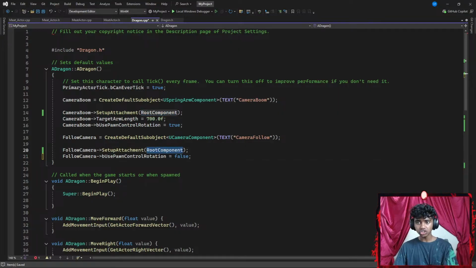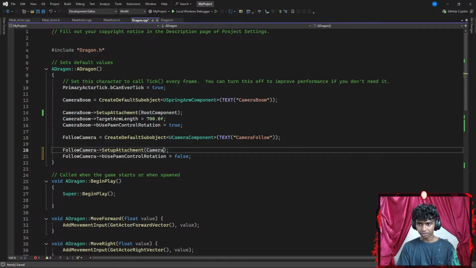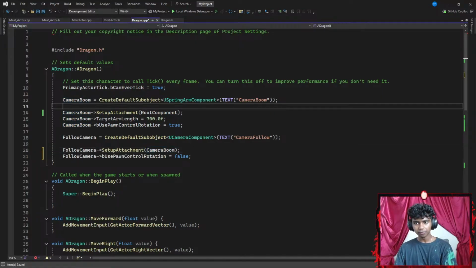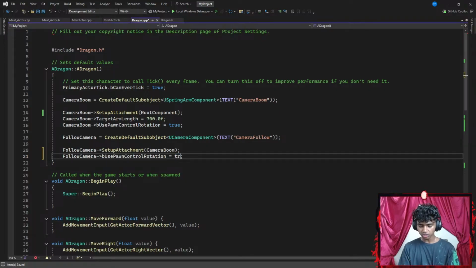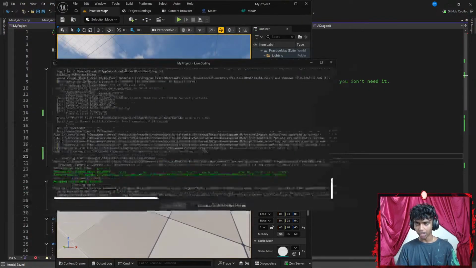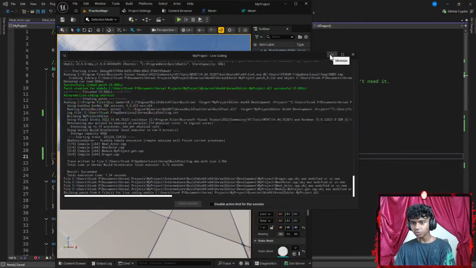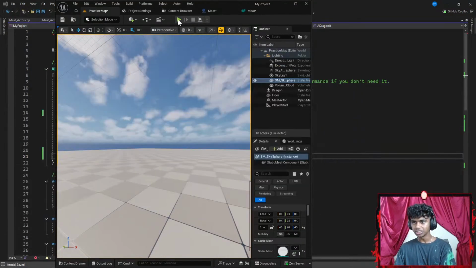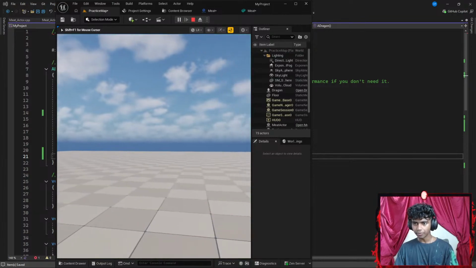Your follow camera should be camera boom. Let's go with camera boom. Okay, and your camera boom should have root component. I see, I think this should be true. Let's hit Control S to save the code, get my Unreal Engine here, hit Control Alt F11 real quick, and let's wait for it to compile. Actually patch, once it's successfully patched, I run the code.